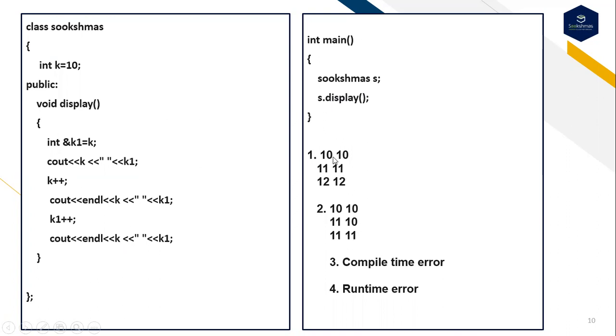These are the following options: the first is 10 10, 11 11, 12 12. The second option is 10 10, 11 10, 11 11. The third option is compile time error, and the fourth option is runtime error.